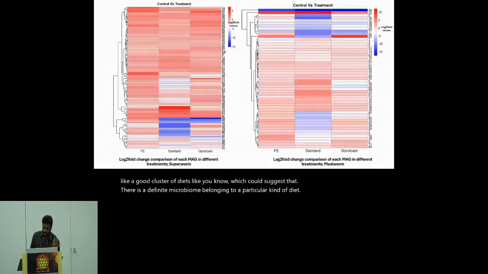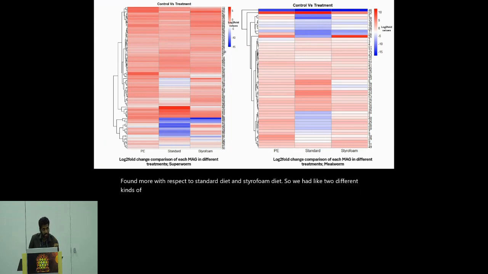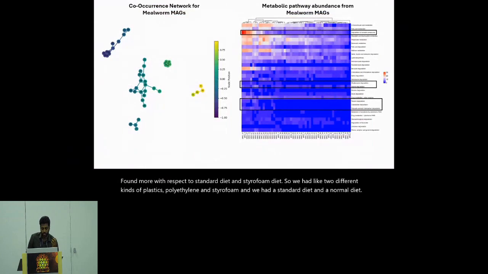Then we used the MAG data analysis to see what kind of MAGs are prevalent in what kind of diet, and we were able to see some MAGs which were significantly found more with respect to the standard diet and styrofoam diet. We had two different kinds of plastics, polyethylene and styrofoam, and we had a standard diet and a normal diet.